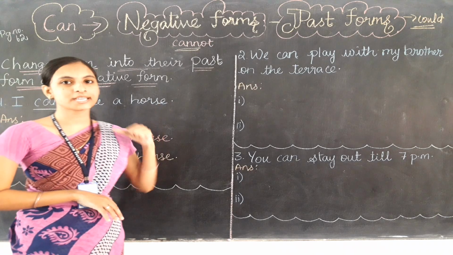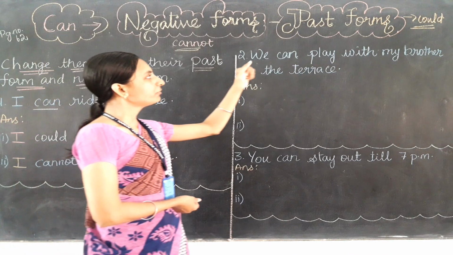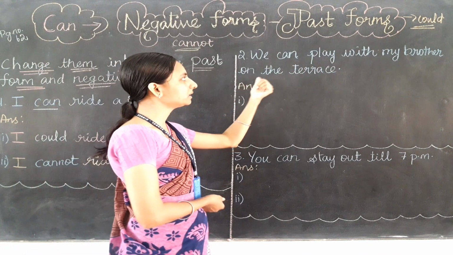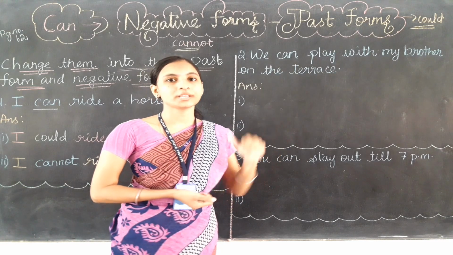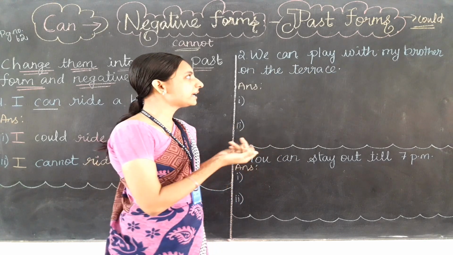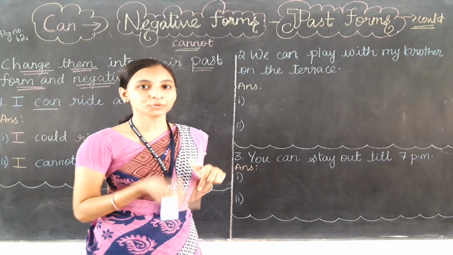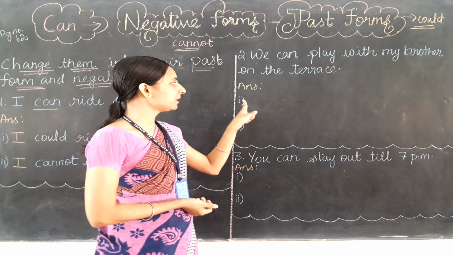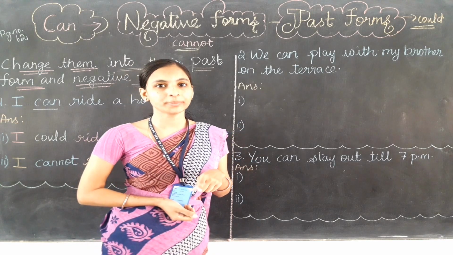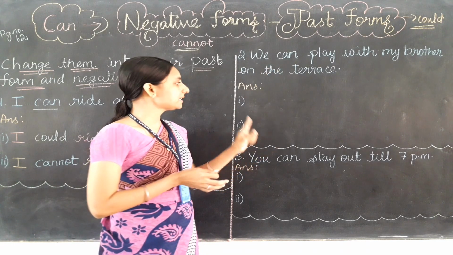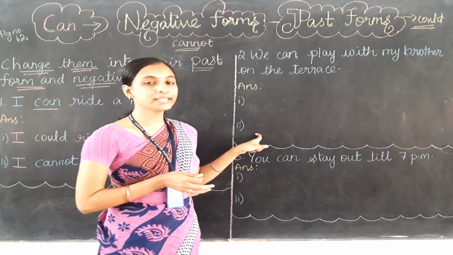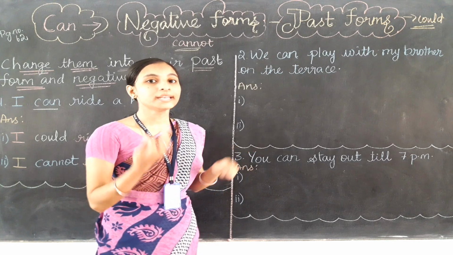Let's read out the second question. We can play with my brother on the terrace. It means engalaala enga brother kuda terrace la vilada mudiyum. Here in the first answer what are you going to make? You are going to change them into the past form. In the second answer what are you going to write? You are going to change them into the negative form.